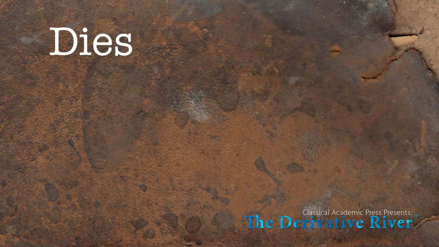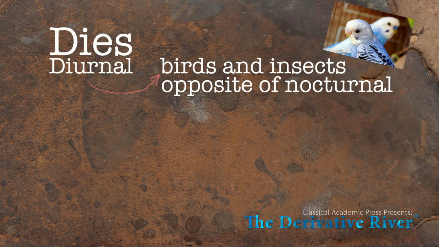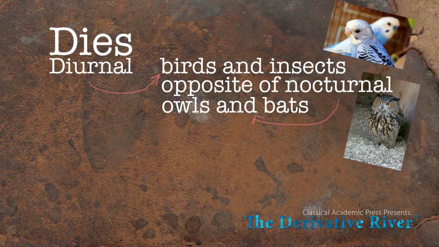The Latin word dies means day, and from dies we get the word diurnal. Diurnal means happening during the day or action during the day. For example, birds and insects are diurnal creatures. They are active hunting and building nests and such during the day. It's the opposite of the word nocturnal. Nocturnal comes from nox, noctis in Latin, which means night. And nocturnal animals like owls and bats are active and hunting in the night.